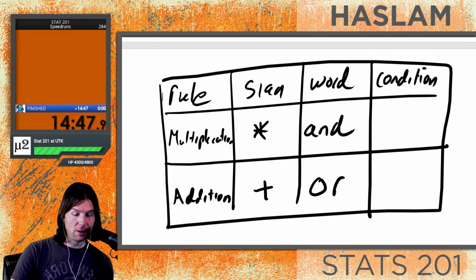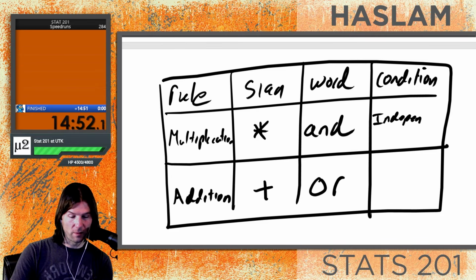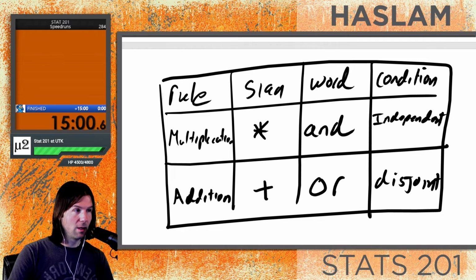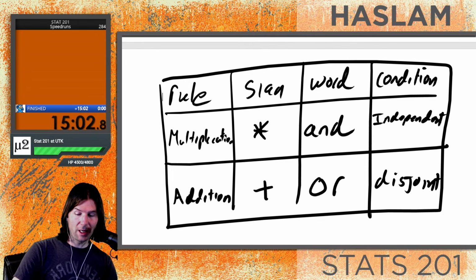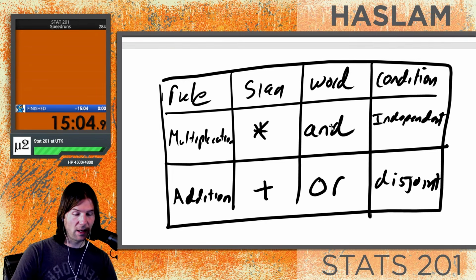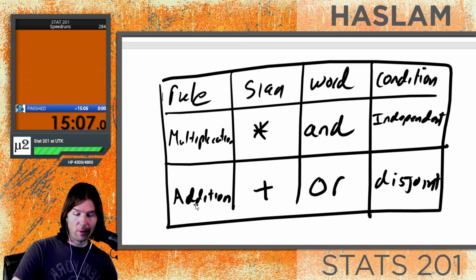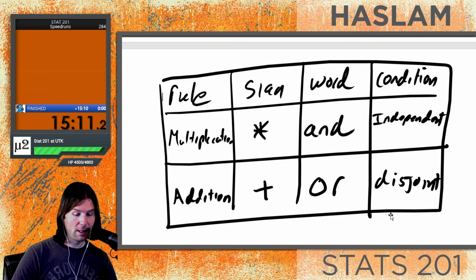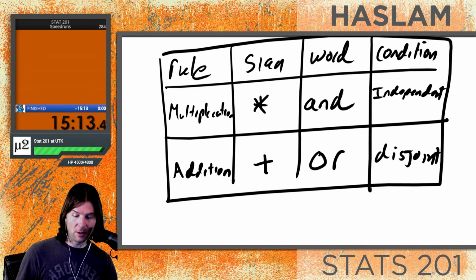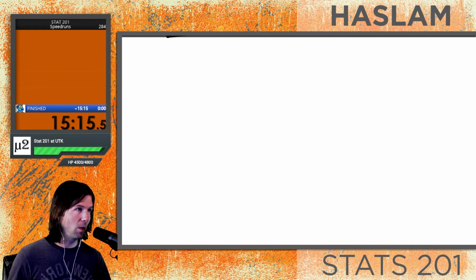And the condition is going to be independent right here, which we've already talked about a little bit. And the other one is disjoint. So let's make sure to have this written down. This reads right here, the rule is multiplication, the sign is multiply, the word is and the condition is independent. We have the rule addition, we have the sign adding together, we have the word or, and the condition is disjoint. So let's take a look at some examples of this and see how it works.